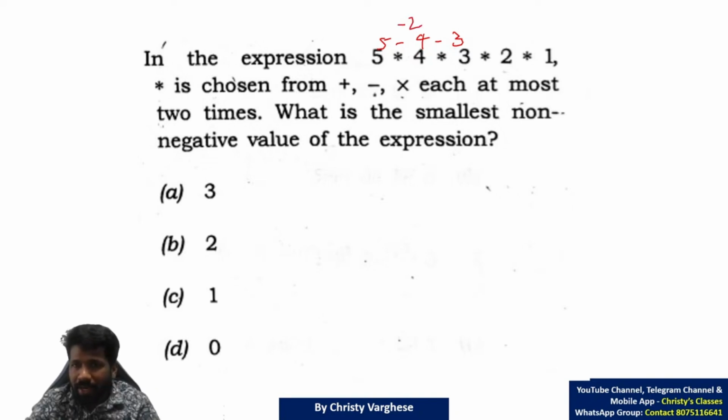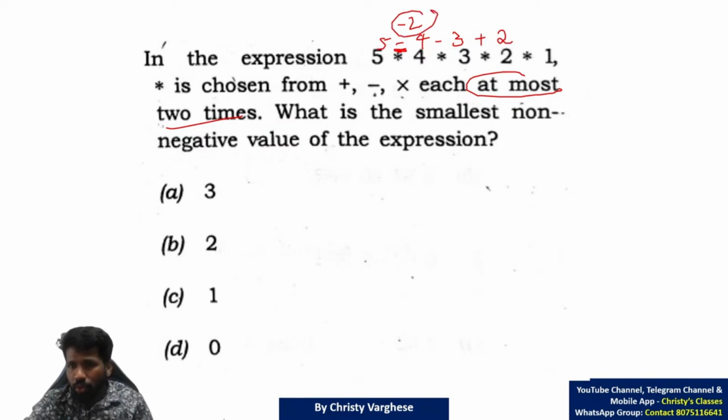Minus 2, but now you have used minus the maximum number of times. You cannot use minus anymore, at most 2 times. So let us try plus now. If you do plus here, 5 minus 4 minus 3 is minus 2. Minus 2 plus 2 is 0.